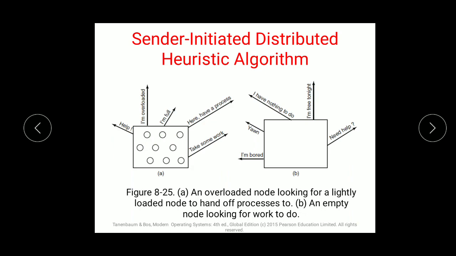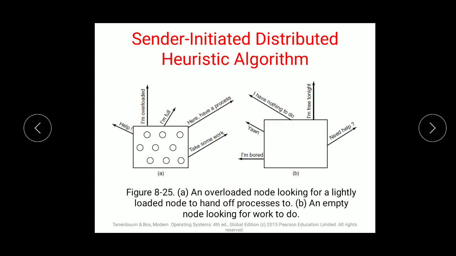If the asked node's load is less than some threshold value, a new process is transferred there. So what happens is, if the node load is less than the threshold, the process is accepted. It is like saying, here I have a process, I have nothing to do.